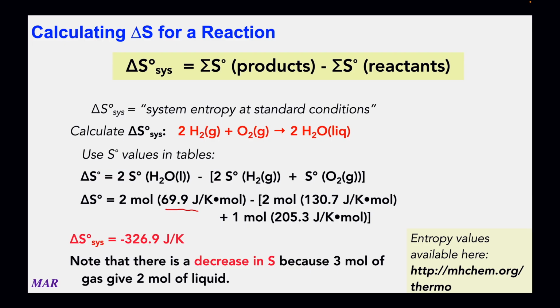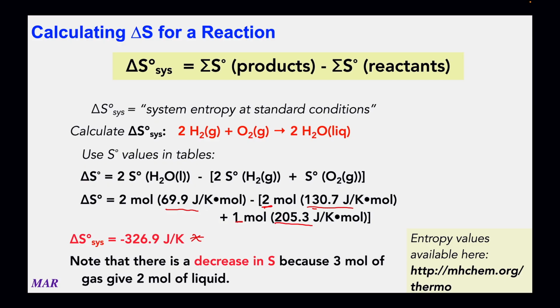Then you'll subtract the 2 moles of the H2. H2 is 130.7 joules per mole Kelvin, and also the 1 mole of the O2, which is 205.3 joules per mole. So at the end of the day, you end up with a delta S for this reaction of minus 326.9 joules per Kelvin. If delta S is negative, that means that entropy is not increasing.